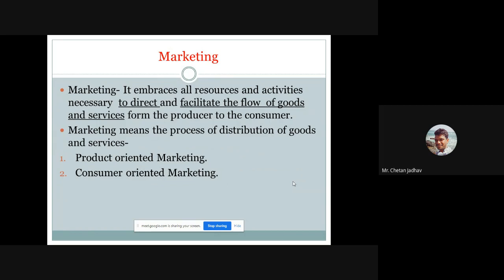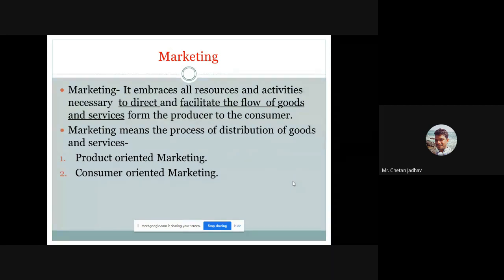Marketing embraces all the resources and activities necessary to direct and facilitate the flow of goods and services from the producer to the consumer. It is one of the ways to supply whatever goods and services we have produced, as per the requirement of the customers and buyers in the market. It is a simple definition. We just have to provide our products to the consumer.